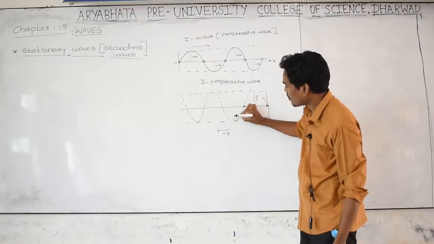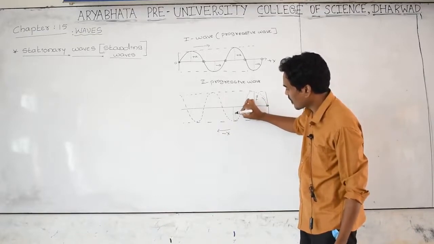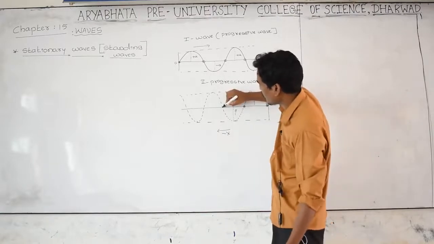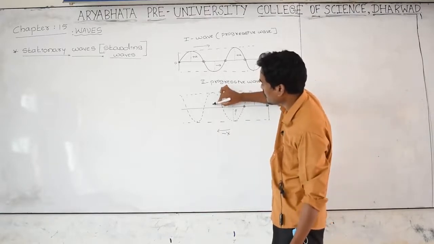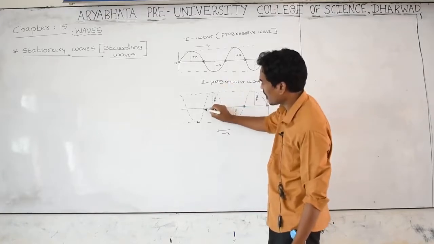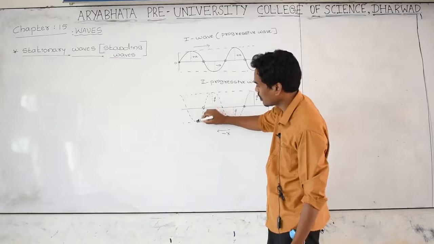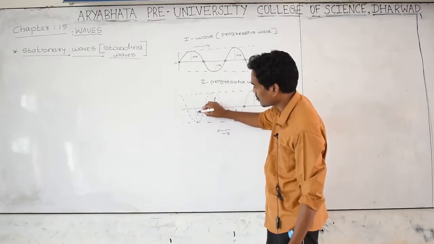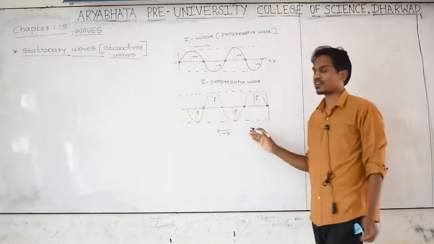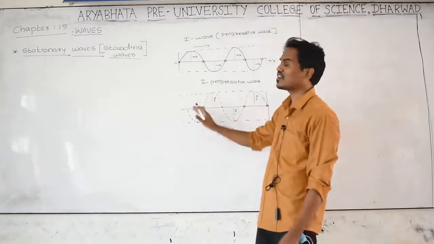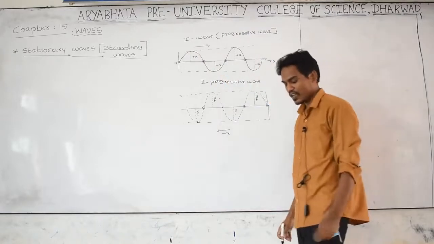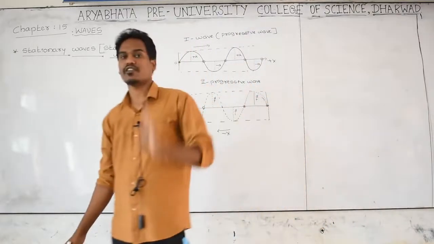The displacement of the wave at this point is maximum, that is minus A, because it is a trough, and the displacement of the wave at this point is 0. The displacement at this point is maximum, amplitude A, and at this point displacement is 0, at this point it is maximum, this is minus A. Like this, I am taking a second progressive wave traveling exactly opposite to this first progressive wave.